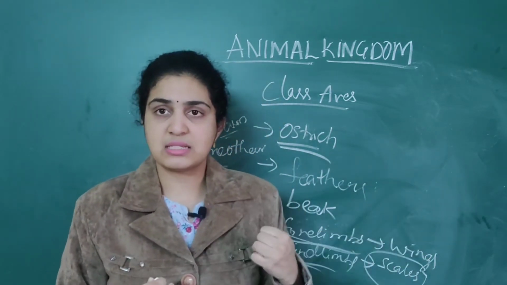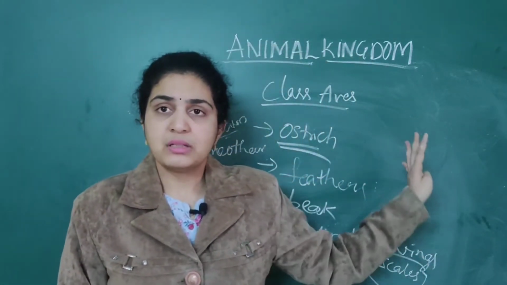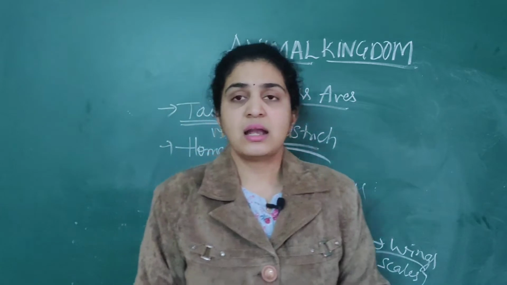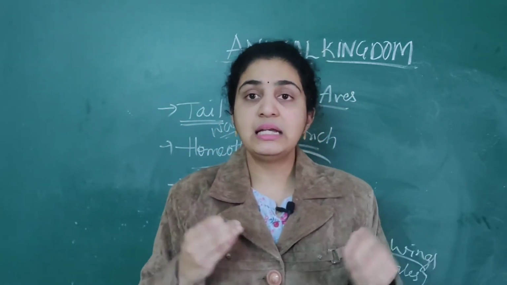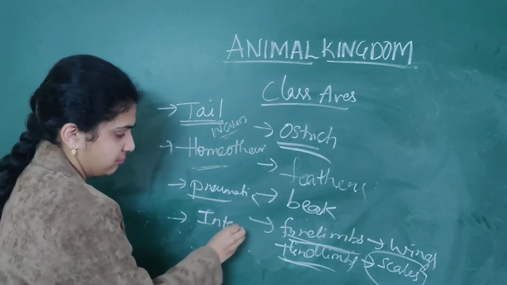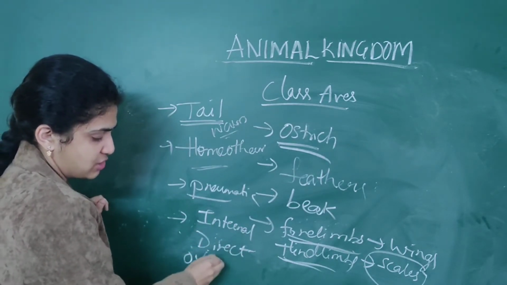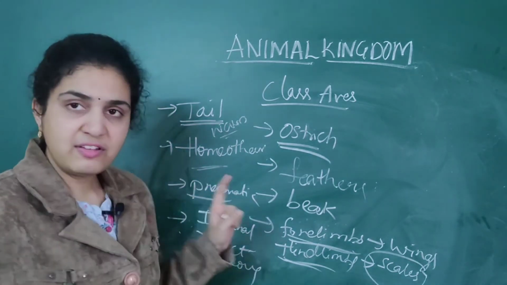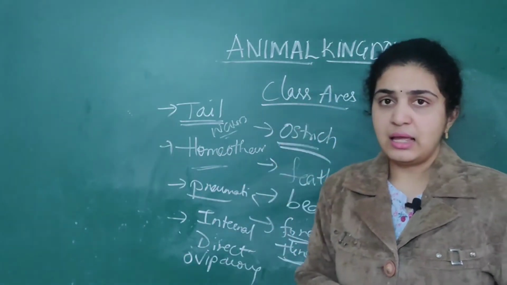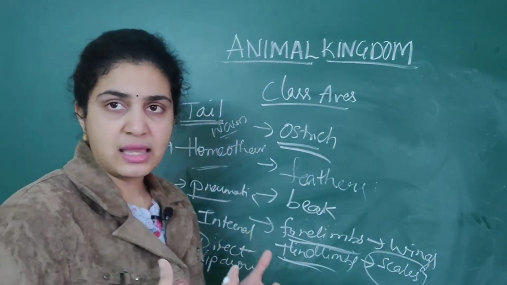Sexes are separate, that is, dioecious animals. Males are different as well as females are different. The fertilization which takes place is internal fertilization, as well as direct development, and oviparous nature, not viviparous. Only viviparous till now what we have done is Conductus. Oviparous is basically Aves. So this is about the class Aves.